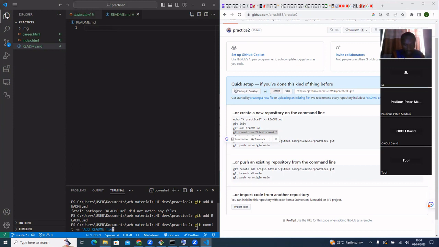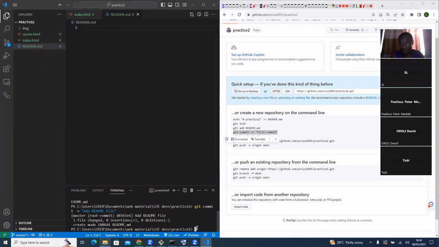Then the next step says git branch readme file. That's fine. What this does is to create a branch for your readme file to work on instead of working on the master branch. Just follow these steps. What this does is to create a branch for you to now work on.